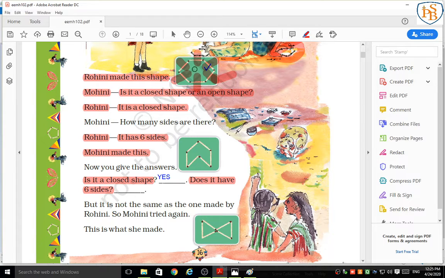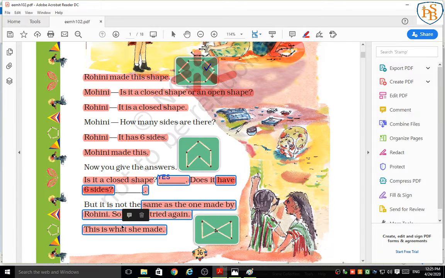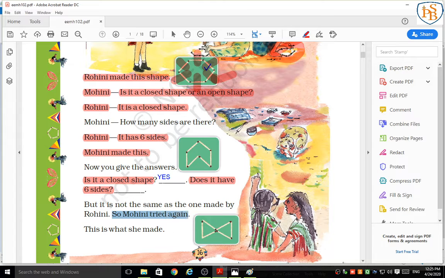Mohini's shape is not the same. You can see both shapes are not the same. Correct. It is not the same as the one made by Rohini. So Mohini tries again, because Mohini's shape and Rohini's shape are not the same. So after that, she tries one more time.